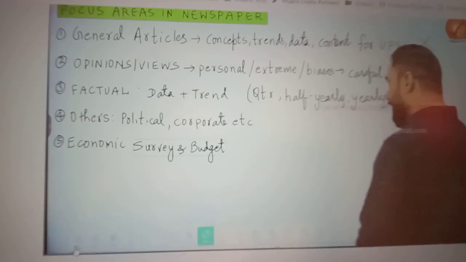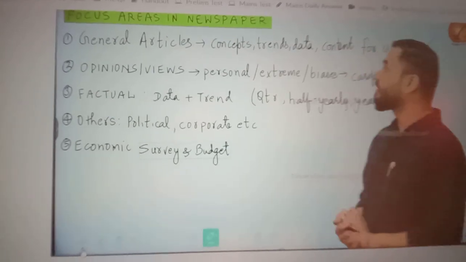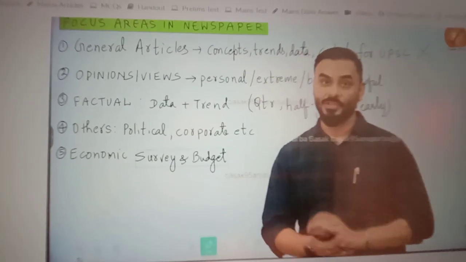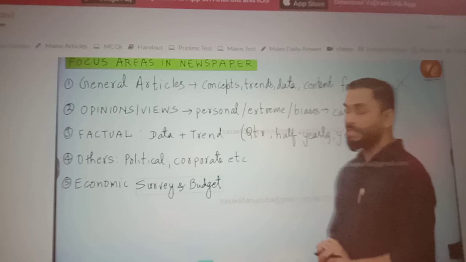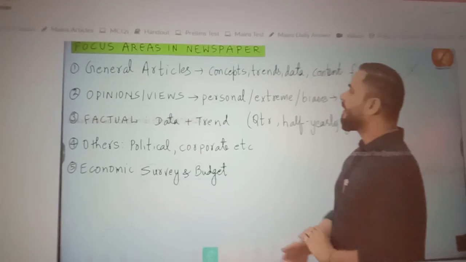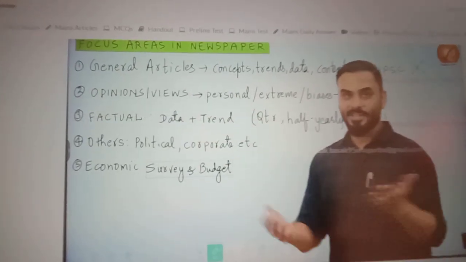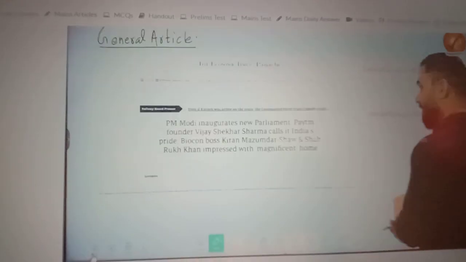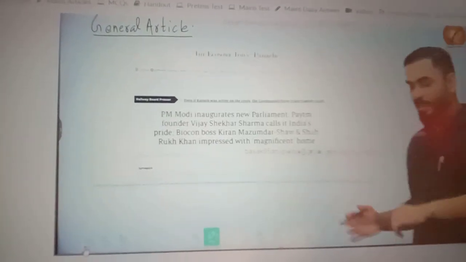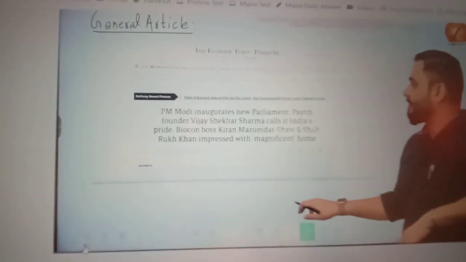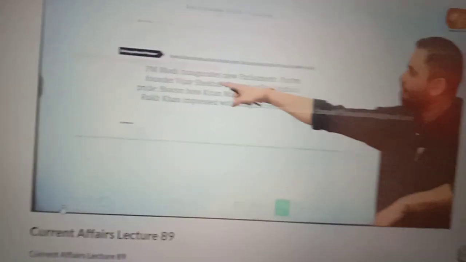So that's my opinion. Now let us look at which are the focus areas in the newspaper. Where should you focus? I have divided the focus areas into 5 parts in the newspaper. The first part I call general articles. Which are the general articles? I have taken an example. Guys, suppose that we read in the newspaper an article like this. This is a recent article. It says, PM Modi inaugurates